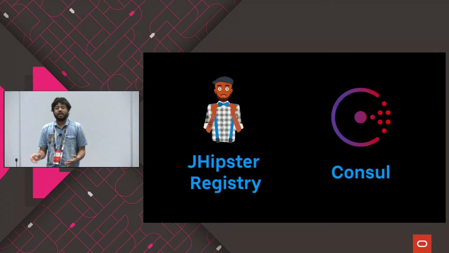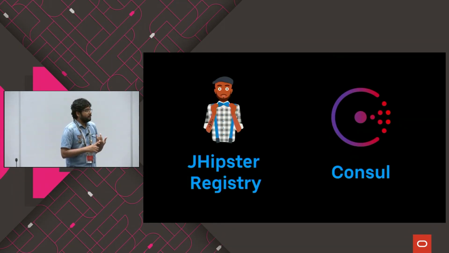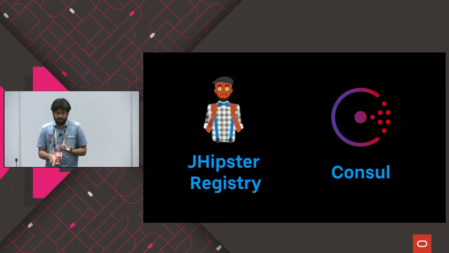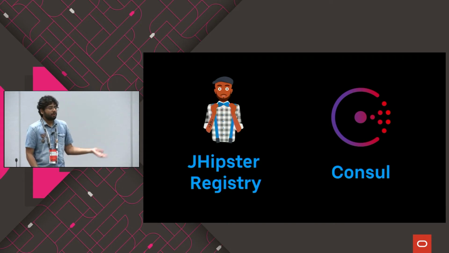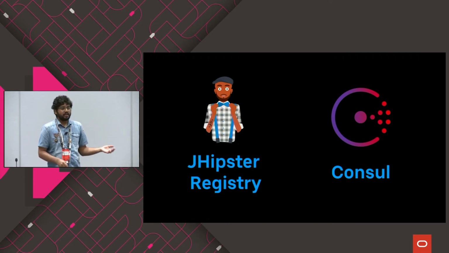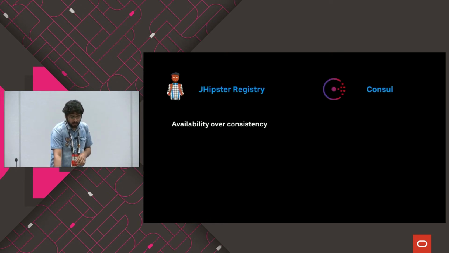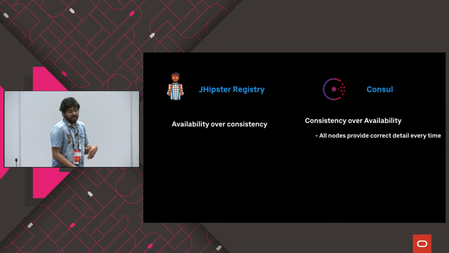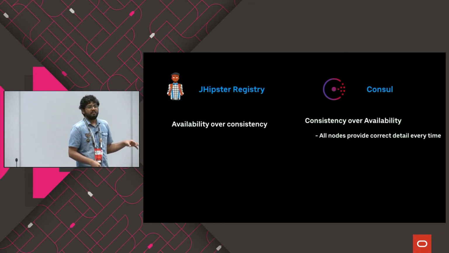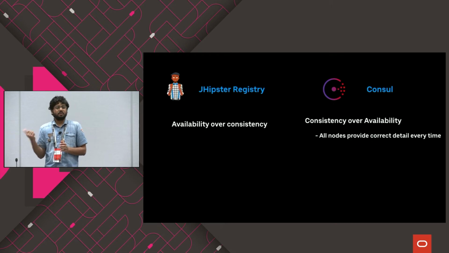And with JHipster, you get an option to choose between JHipster registry and Consul. The main difference is that JHipster registry is built on top of Spring Eureka, Netflix OSS, while Consul is from HashiCorp. So the main difference here is that JHipster registry always favors availability over consistency. On the other hand, Consul will have consistency over availability.